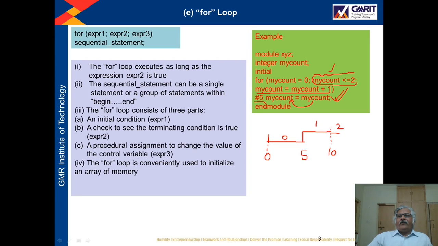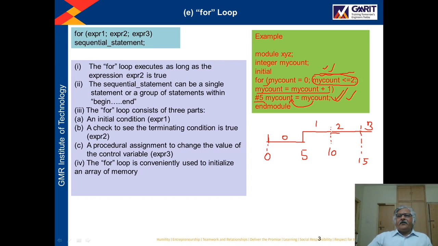Again this expression is evaluated. My count is less than or equal to 2. Yes, still it is true. So again my count plus 1 will make my count equal to 3, and then this statement is executed, and now the 3 will be assigned to my count after a delay of 5 unit time. So at 15 unit time the value of my count will become 3.